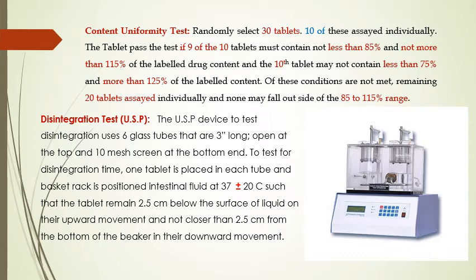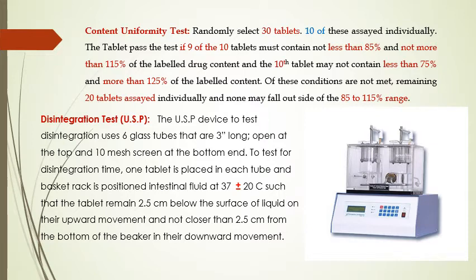The tablet passes the test if 9 of the 10 tablets contain not less than 85% and not more than 115% of the labeled drug content, and the 10th tablet may not contain less than 75% or more than 125% of the labeled content. If these conditions are not met, the remaining 20 tablets are assayed individually and none may fall outside of the 85 to 115% range.